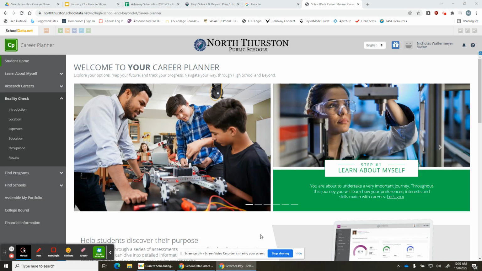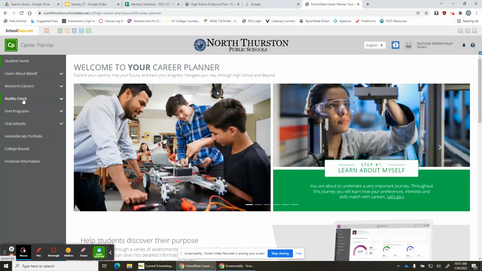Okay, in today's advisory, we're going to get our Chromebooks out and get right into Career Planner. Sign into your STU account, find that CP tile from the apps menu, and get into the home screen just like this. Reality check is the activity we're going to have, and I'll take you through quickly what that looks